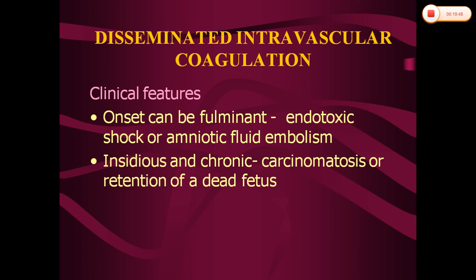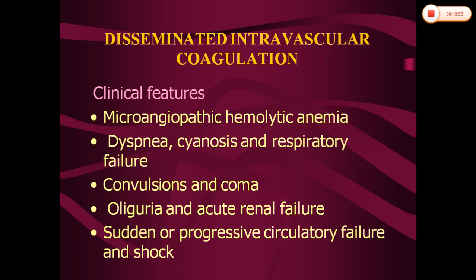The clinical features: the onset can be abrupt in case of endotoxic shock or amniotic fluid embolism, and the onset can be insidious and chronic in case of carcinomatosis and retention of a dead fetus. In the peripheral smear, we can see microangiopathic hemolytic anemia, that means fragmented RBCs, nothing but schistocytes. The other clinical features are that patients will have dyspnea, cyanosis, and respiratory failure. The CNS clinical features are convulsions and coma. The renal manifestations are oliguria and acute renal failure. And the patients will develop either sudden or progressive circulatory failure and shock.